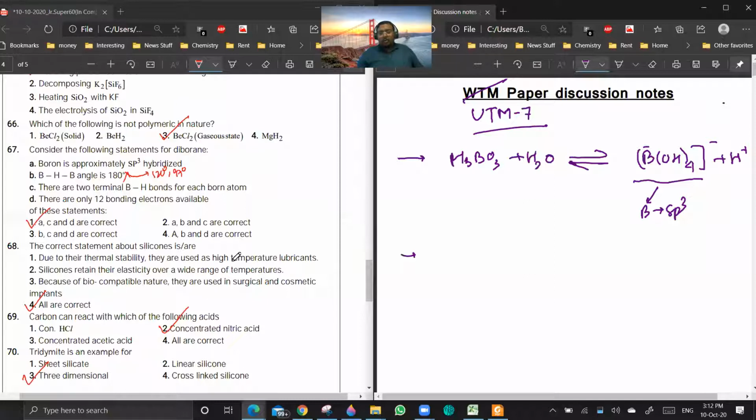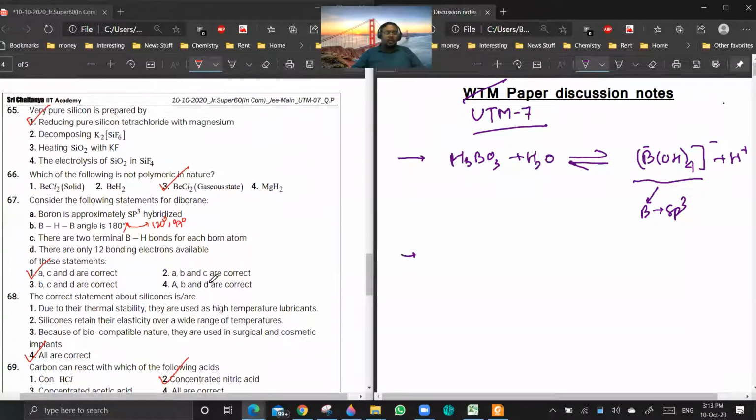With acetic acid nothing happens. The reaction takes place because nitric acid is a strong oxidizing agent. Others are only acids, so carbon won't react. Are you getting the point? Okay, 68 is straightforward.